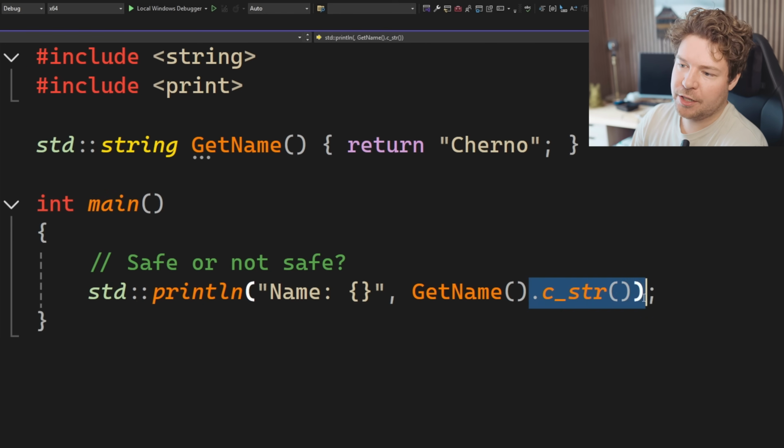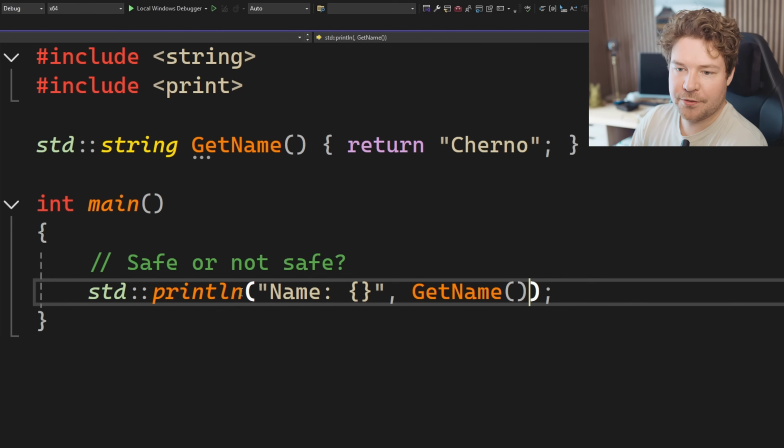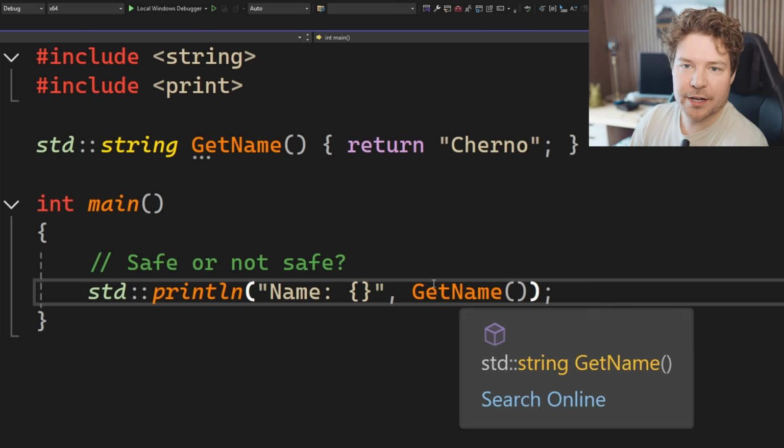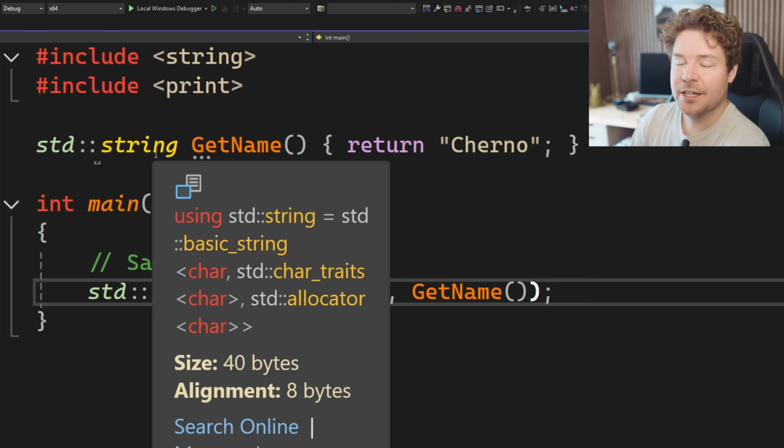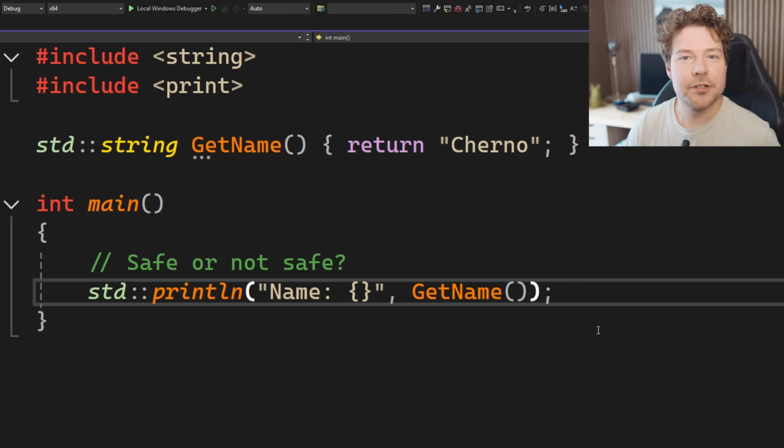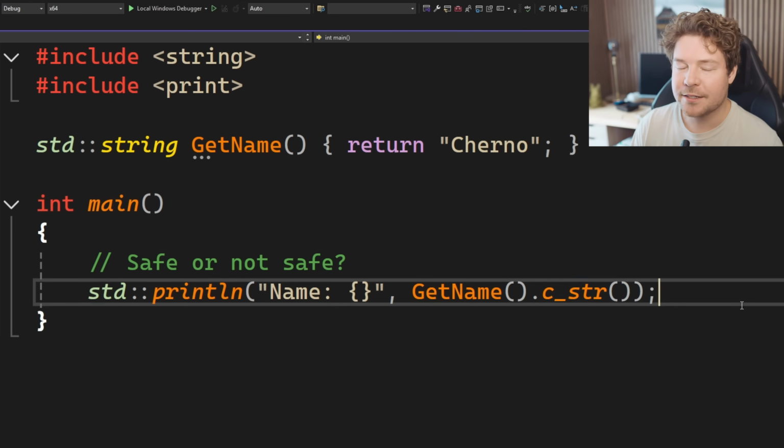Now let me just quickly mention that you of course do not actually have to do this if you're trying to print a string, because the print line function can handle a string object. So if anyone here is new to C++ and you're like, why are you doing that? That's not the point of the video.